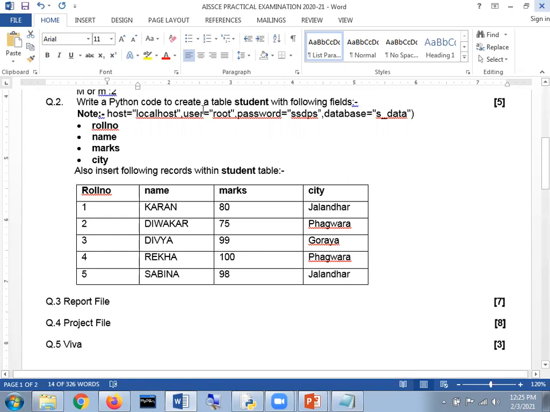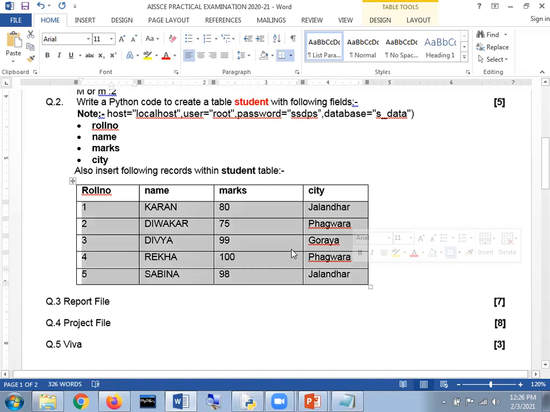Write a Python code to create a table named student. It's my humble request, kindly concentrate. After that, note, I have mentioned the data which is required and which is not there in the program otherwise. So I have mentioned host, root, password, because we are talking about our school. In such a case, the password will be SSDPS and the database will be S_data. Okay, it's fine. Now there are the different fields. These are the 4 different fields, and we can also insert this particular data within a